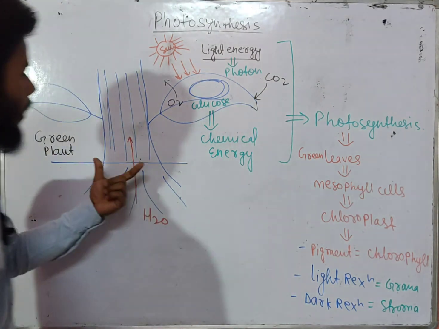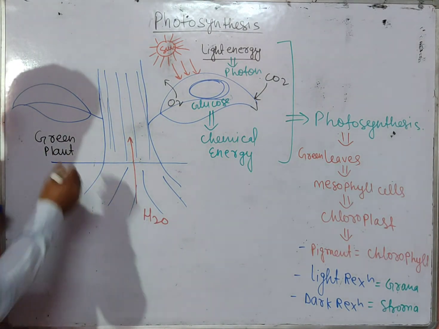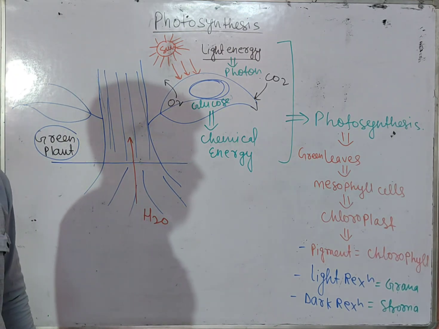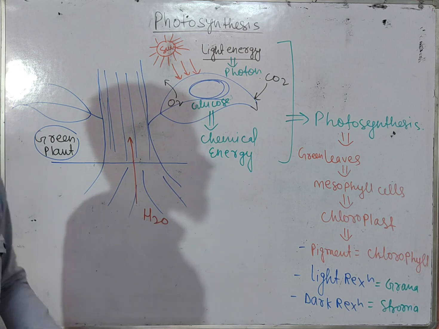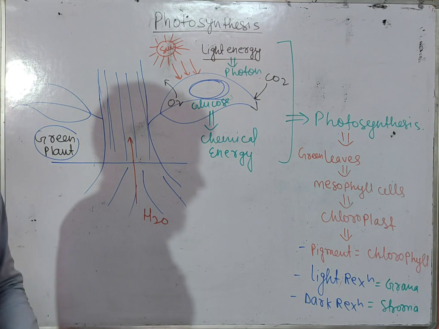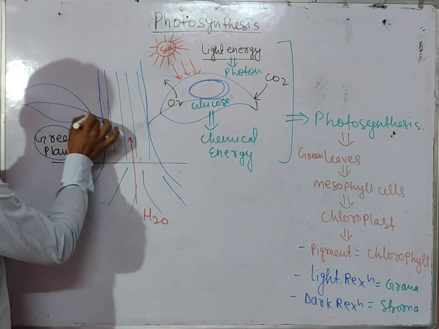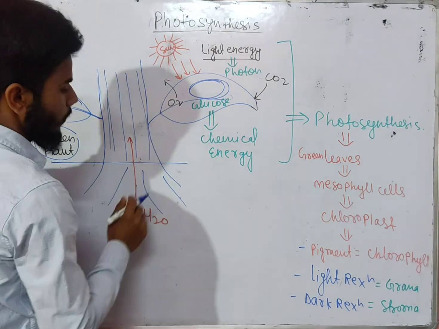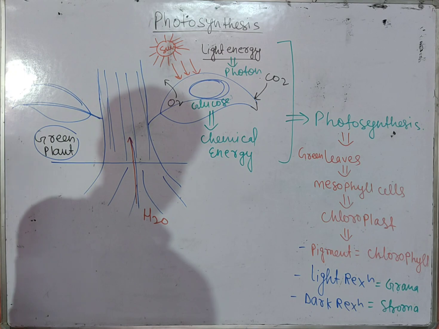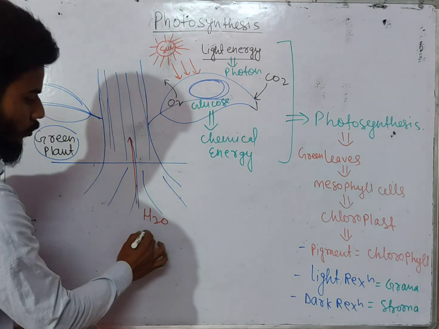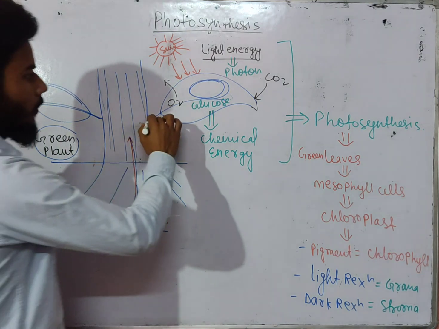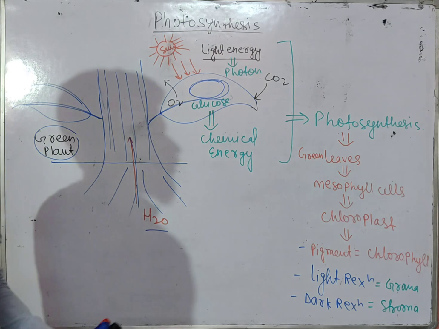For example, here we have a plant, and basically the plant is a green plant. So photosynthesis will be performed by the green plants. Here we are mainly concerned with the green plants, which are responsible for the process of photosynthesis. Here this is the plant, and these are the leaves, and this is also a leaf. From downward we have the root and root hairs, whose function is to absorb water and minerals from the soil. So it will absorb water and minerals from the soil, and finally it will reach the surface of the leaves, to every cell.